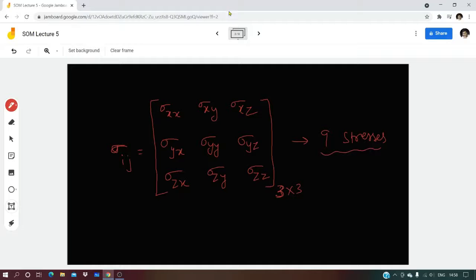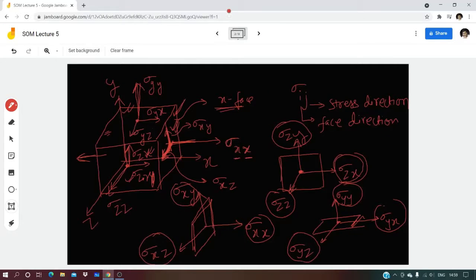Another point to note is, observe here. When you take, say for example, plane number 1 or face number 1, this zz is normal to the face, on the z face in the z direction. So this is normal stress. But observe these two. These are in the x direction and y direction, but they're parallel to this plane, x and y components.